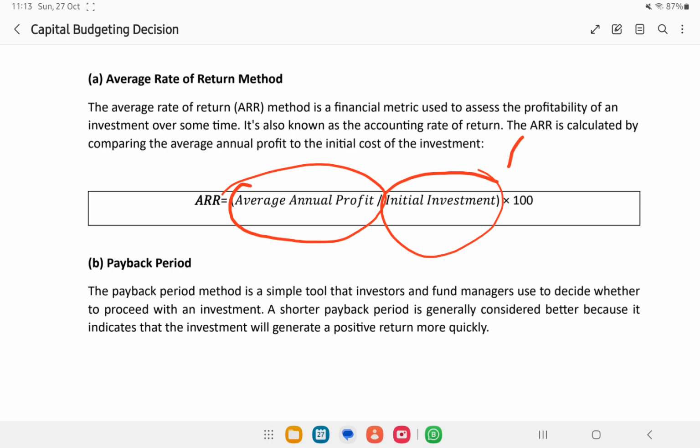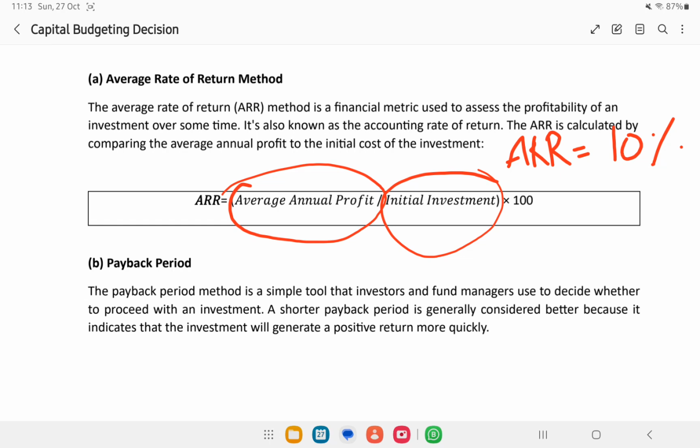Okay, now just think the ARR is equal to 10 percent. You got an ARR of 10 percent. Then how can we make a decision? You should have an idea on what percentage of ARR we should expect. ARR means average rate of return, or accounting rate of return.